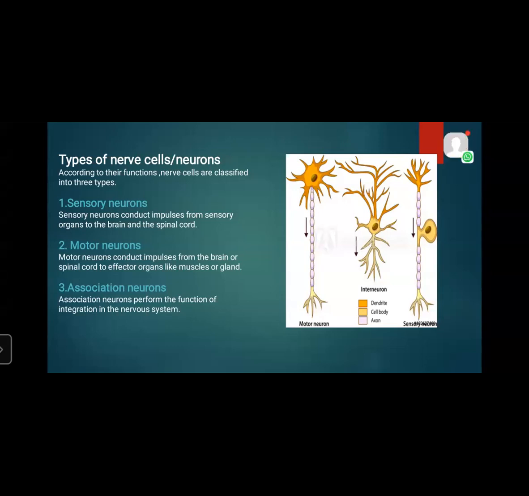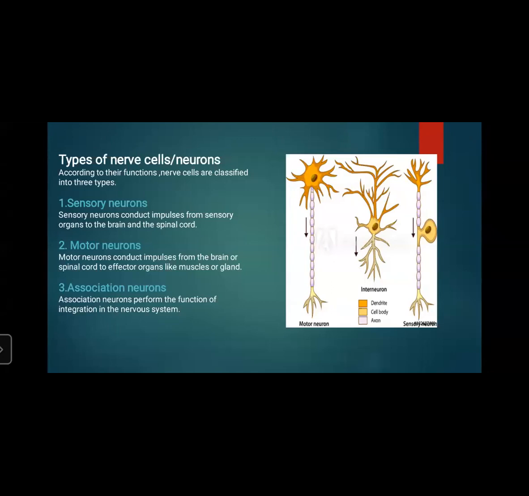You can see in the picture, a motor neuron is given. The first one is the motor neuron. What is the function of this motor neuron? It conducts impulses from the brain or spinal cord to effector organs. Then the middle one is the association neuron, which performs the function of integration in the nervous system. And the third one is a sensory neuron, which conducts impulses from sensory organs to the brain and spinal cord. So there is coordination between these three.